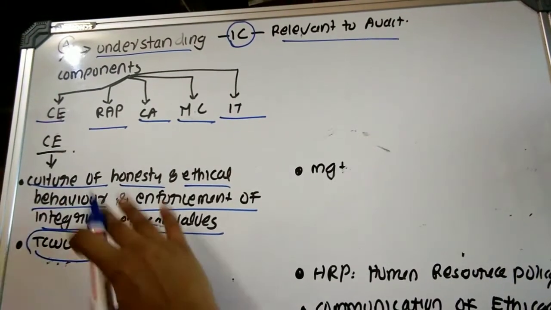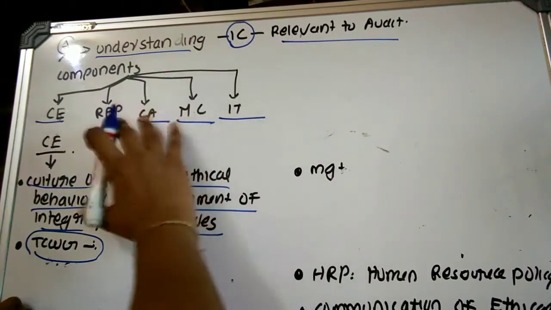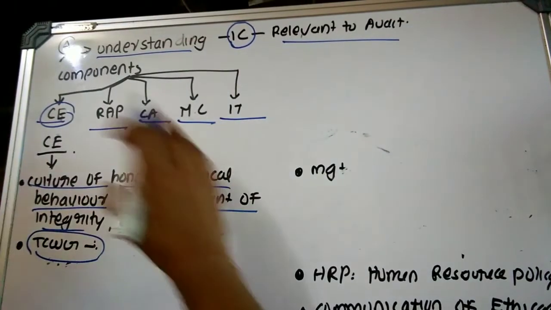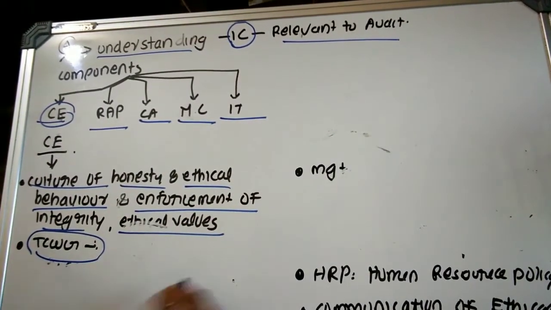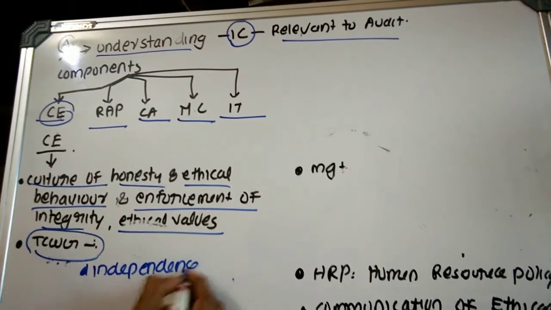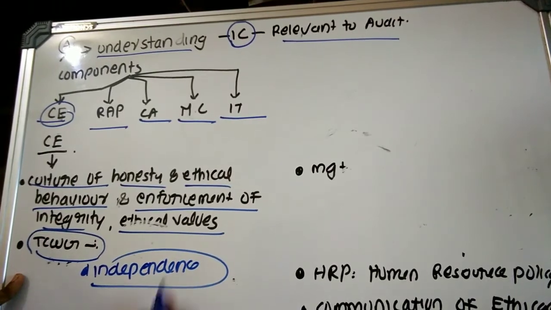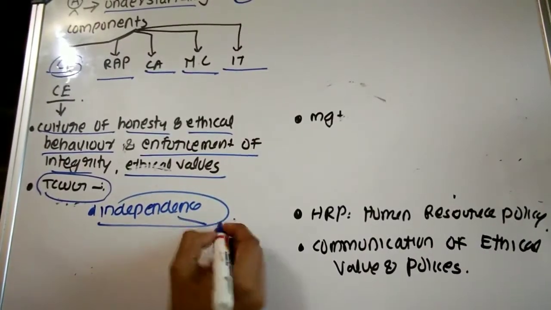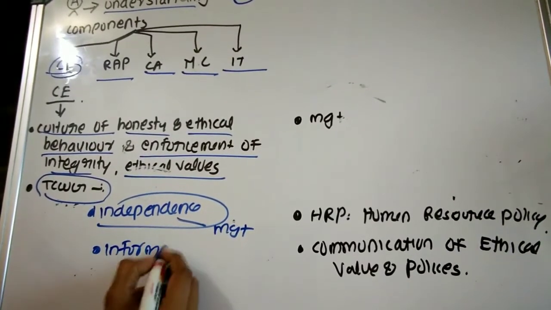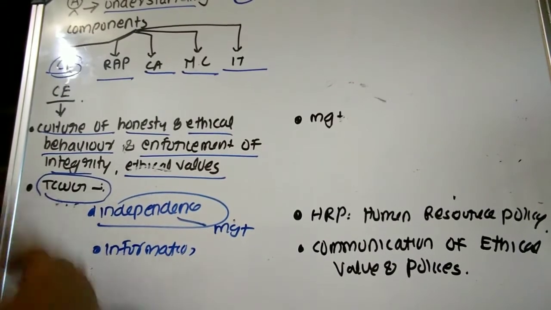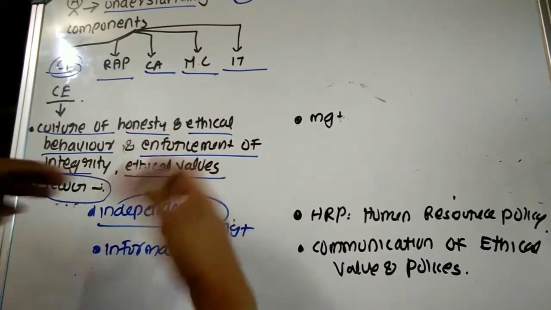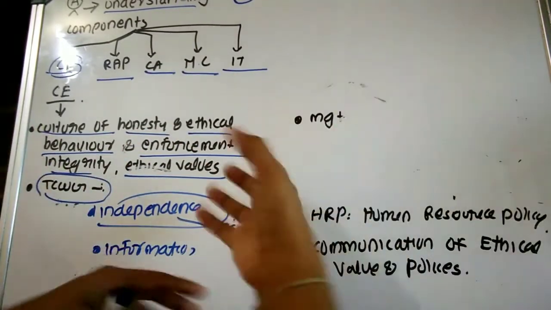Then the auditor should examine those charged with the governance. If the auditor is examining the internal control system, especially the control environment, those charged with the governance have an important role. So the auditor should determine independence. First one, independence. That is, check whether the TCWG is independent from the management. Independent from whom? From management. Then information that has been obtained by the TCWG, that is, which information has been provided by the management to TCWG, and which process has been undertaken by TCWG on receipt of such information.